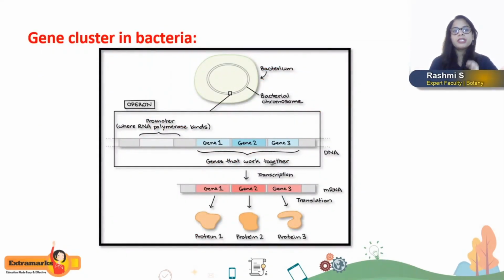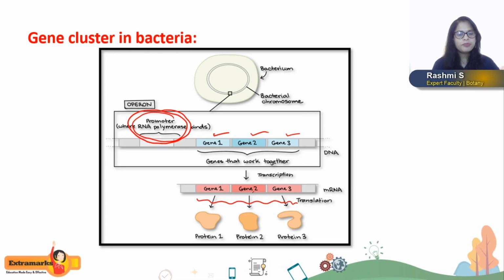And this is the representation of gene cluster in bacteria. Look at here, 3 genes are present together, gene 1, gene 2 and gene 3. All these genes have a single promoter region. Can you see here? They have a single promoter region, and all the genes, they are expressed together. They are expressed together to produce a mRNA molecule, and this mRNA, it is said to be polycistronic mRNA, isn't it?